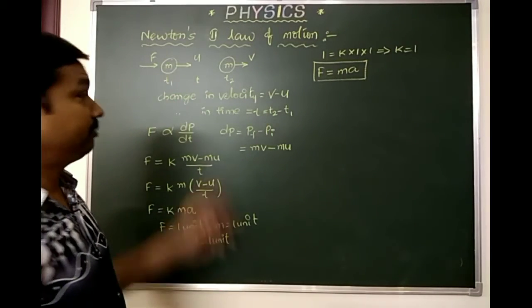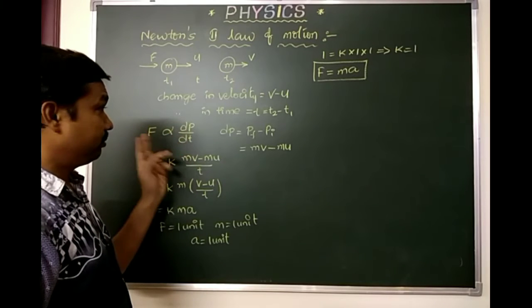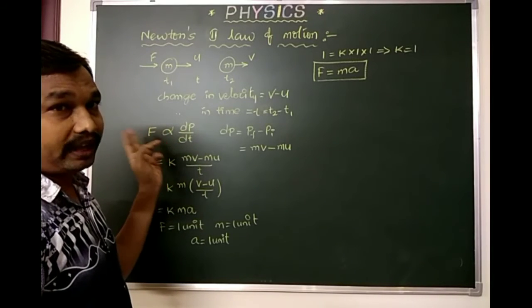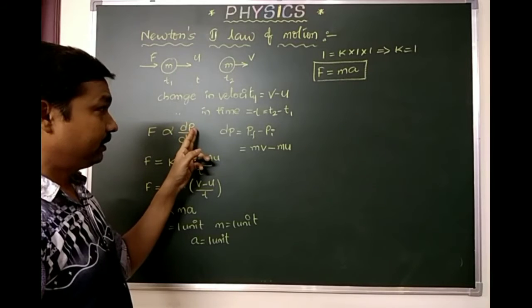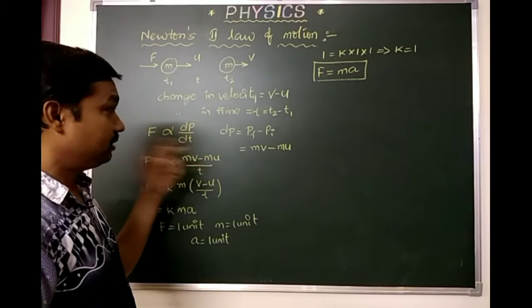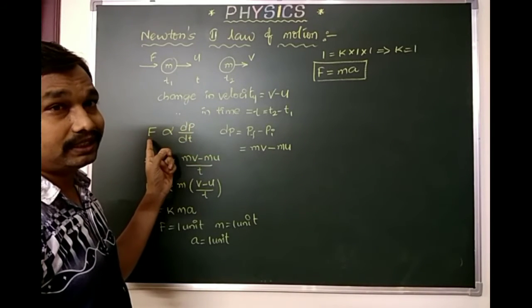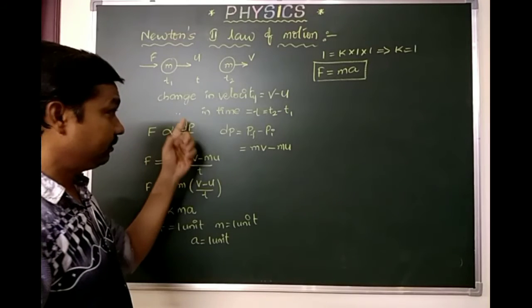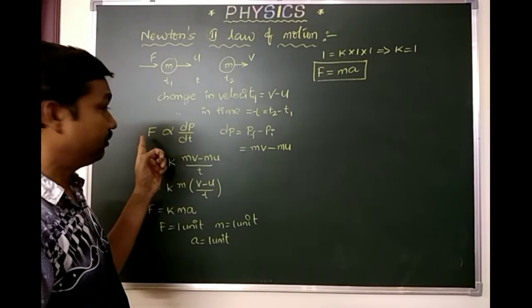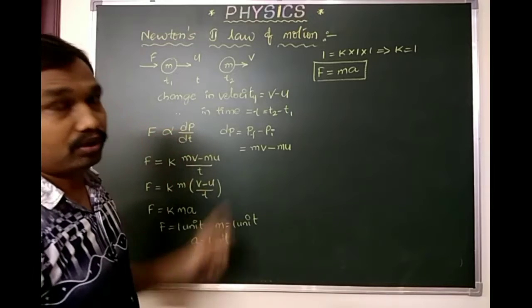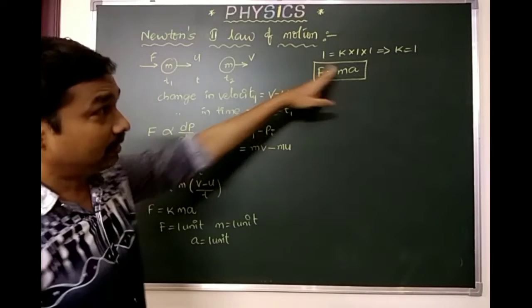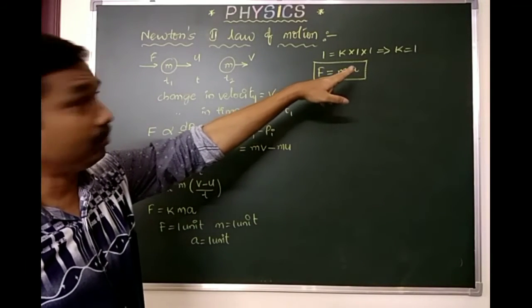According to Newton's second law of motion, the rate of change of momentum is directly proportional to external force. Change in momentum with respect to time is more when the force exerted is more. If the force exerted is more, acceleration will be more.